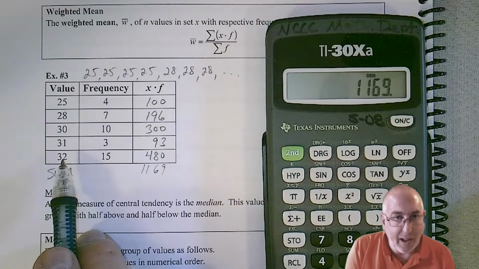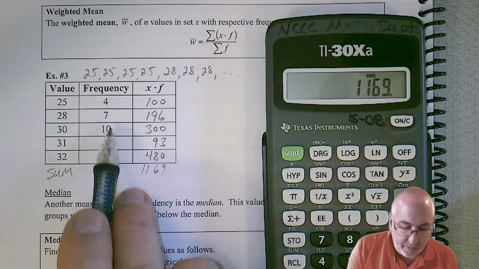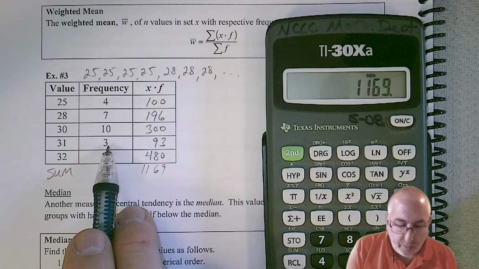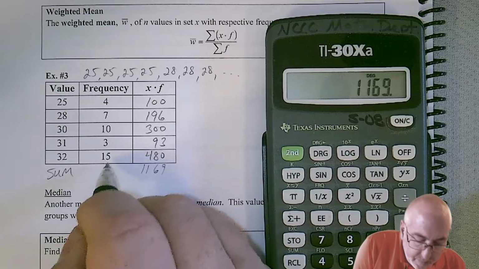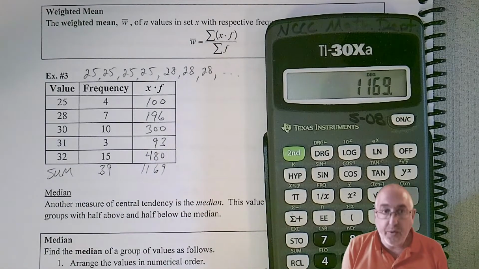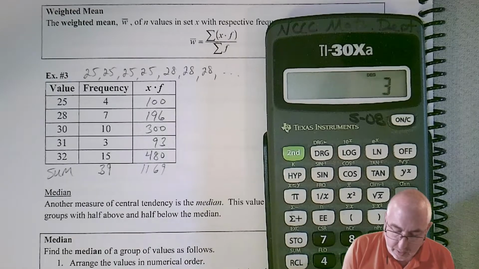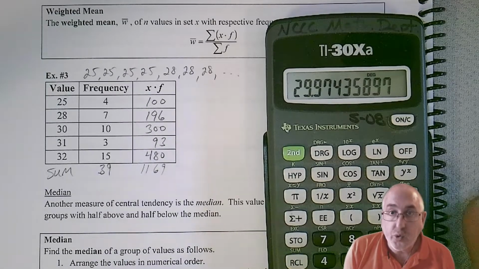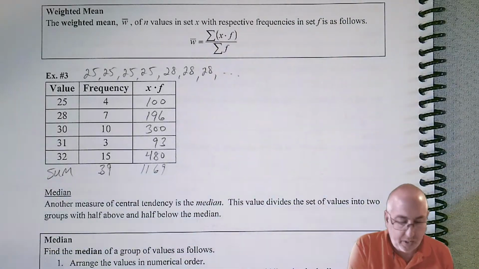There's a lot more than that. You have to add those frequencies. So what do we got? We got 11, 21, 21 and 3 is 24, 24 and 15 looks like 39. So 39. And so now, if we divide by 39, we get 29.9743 and change.